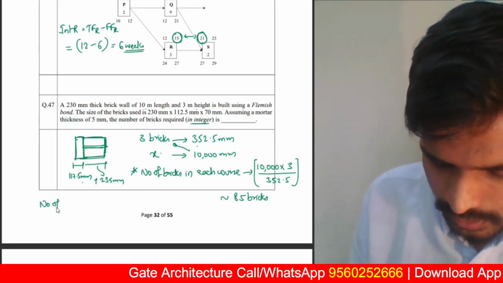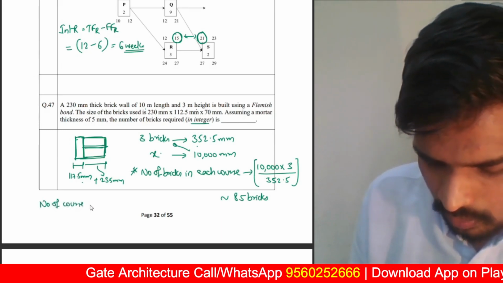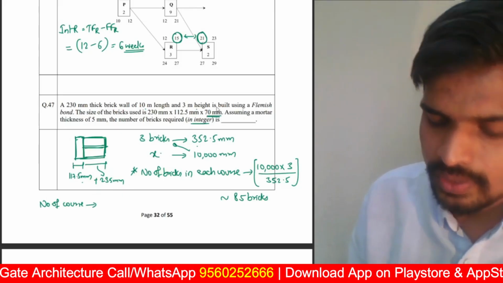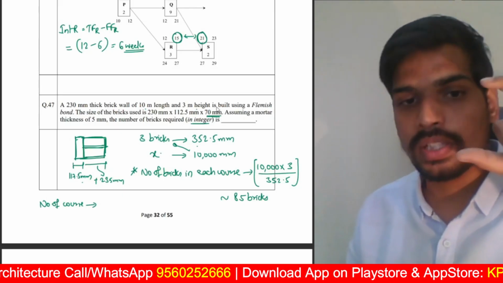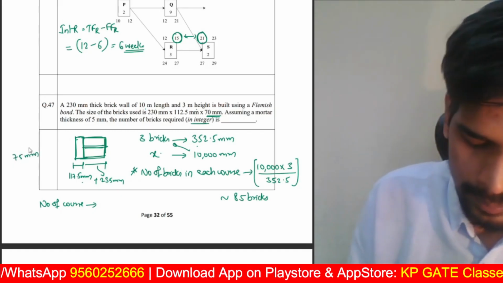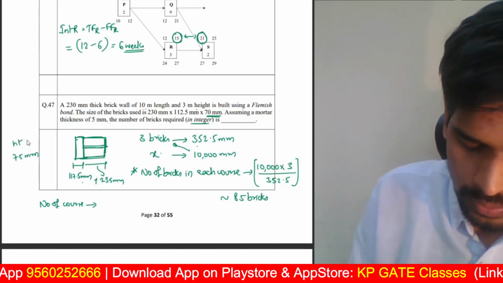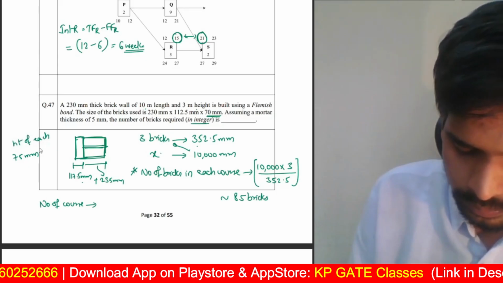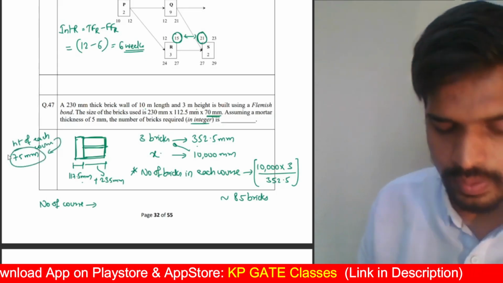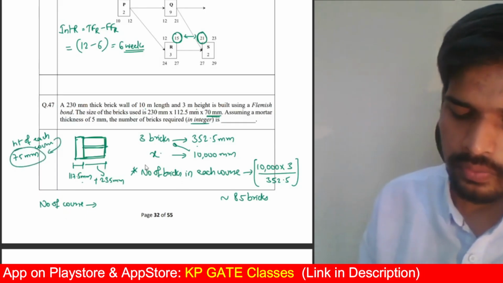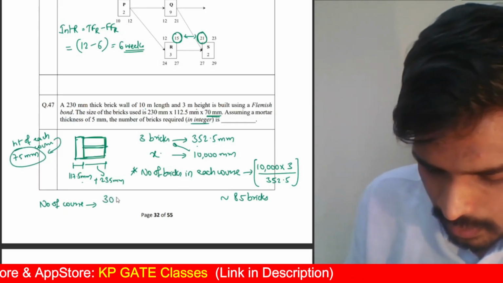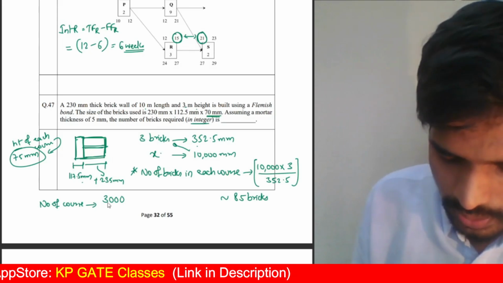Number of courses in the masonry: 70 mm plus 5 mm is the thickness of one course, including the mortar thickness. It will become 75 mm. 75 mm is the effective height of each course, including the mortar thickness. Number of courses will be total height divided by height of each course. Total height in mm will be 3000. 3 meters is the total height.